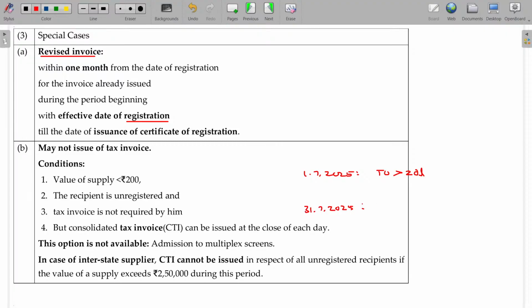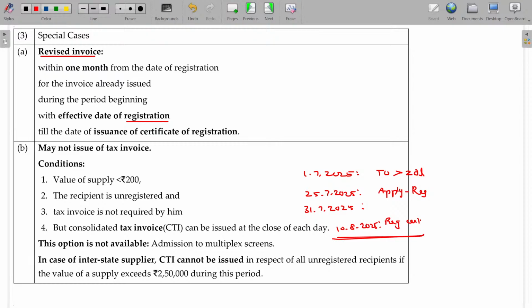Suppose you apply for registration on 25th July 2025. Is that okay? Once you apply, it takes some time to get it allotted. So you get the registration certificate on 10th August 2025.